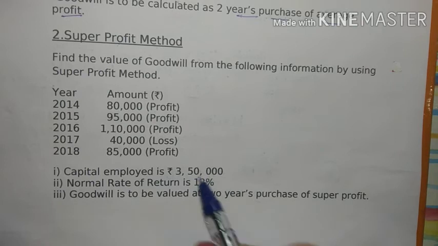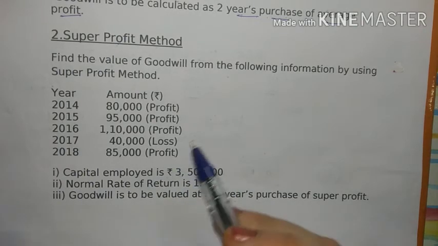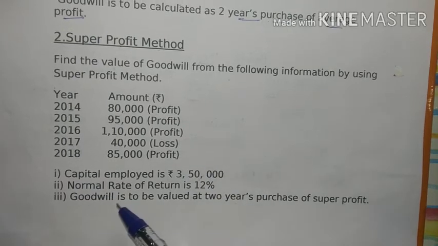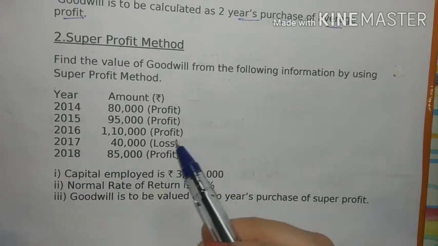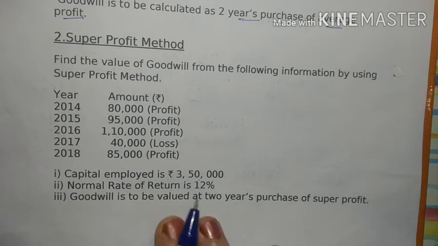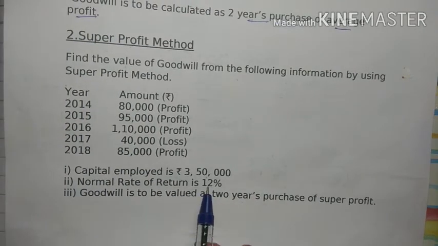If you remember single entry system, how we used to calculate the capital, we used to write all the assets on the asset side, then liabilities, and then after deducting we will get capital. So capital employed is nothing but the capital which is invested in the business. Next is normal rate of return is 12%.